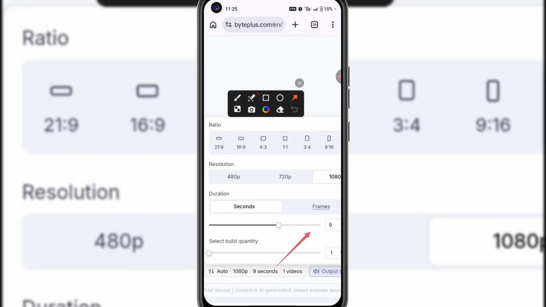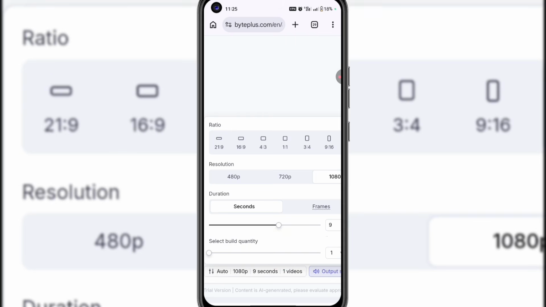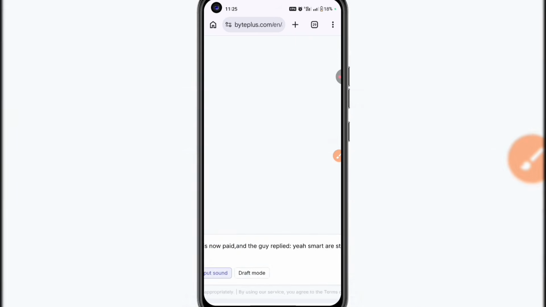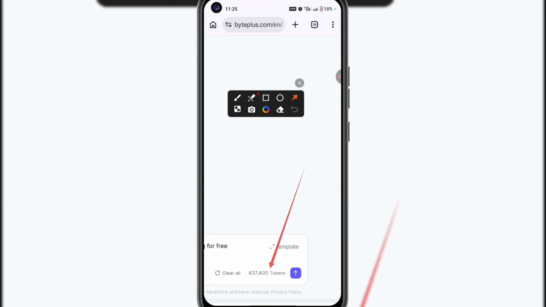So I increased the video length to 9 seconds. You can also increase it up to, let me check, 12 seconds. I'm just going to leave this at 9 seconds, and then I'll change the aspect ratio to 16:9. And that's all for the settings. Now I'm just going to click here to send. You can see that it said 400 and something thousand tokens.